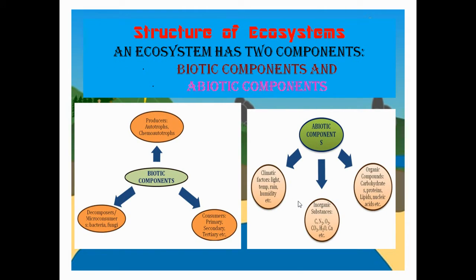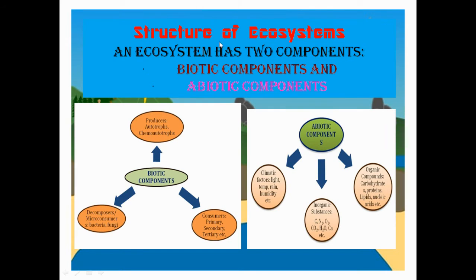Now we study the structure of the ecosystem. If we study the structure of ecosystem, we should know what are the various components of the ecosystem. The various components of ecosystem are biotic. Biotic components means living components, maybe plants or animals.